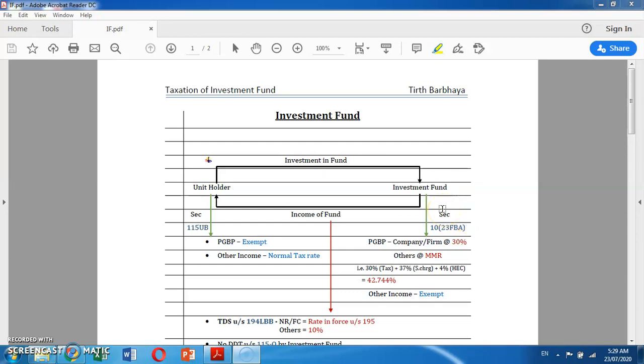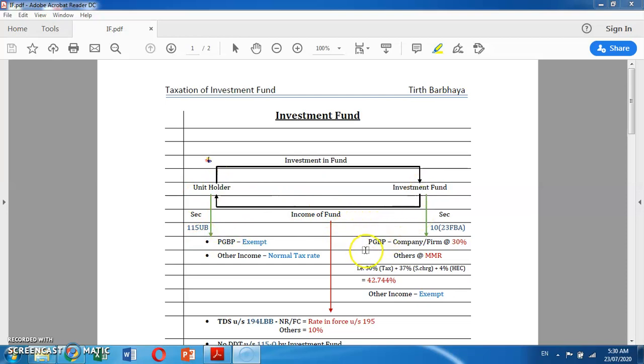Now, coming to the taxability of investment fund. When any unit holder is investing in any investment fund, the fund manager, as we have discussed earlier, analyzes the risk and then buys, holds, or sells the investment on your behalf. Because of which, at the end of the year, any income generated is transferred to the unit holder.